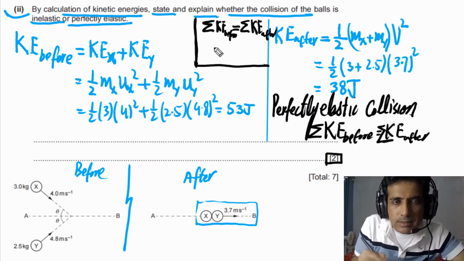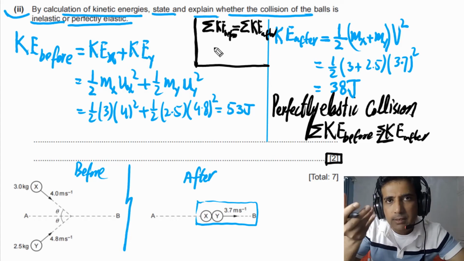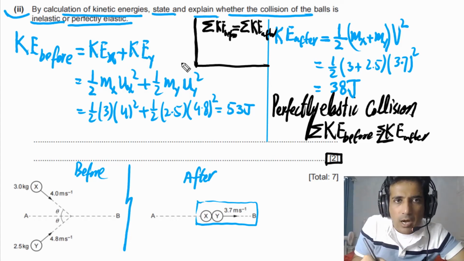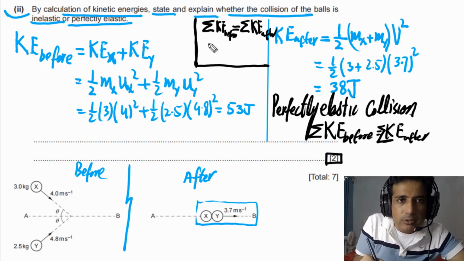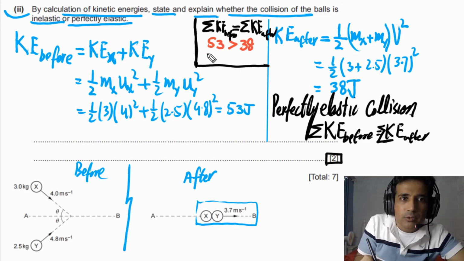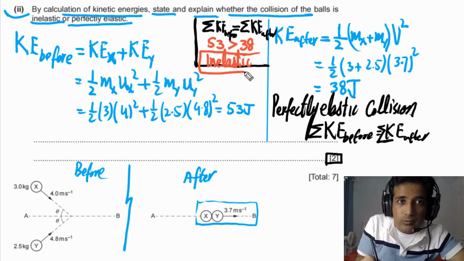As in this case, the sum of kinetic energy before is not equal to the sum of kinetic energies after collision, so it means that this is an inelastic collision. Because the sum of kinetic energy before collision is equal to 53 and this is greater than 38, the sum of kinetic energies after collision. So it simply means that this collision is inelastic. You have to write down inelastic.